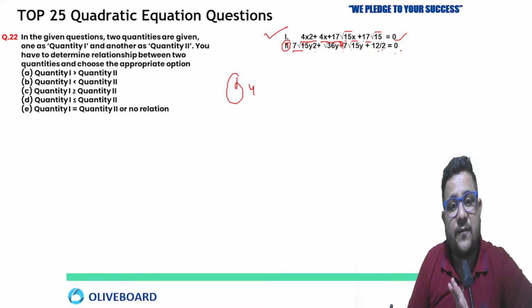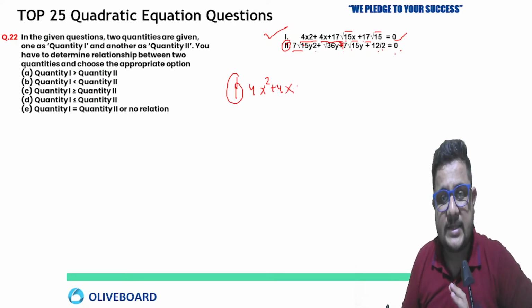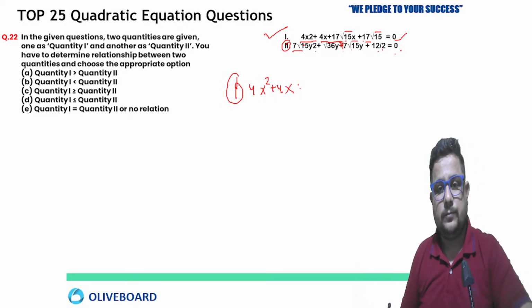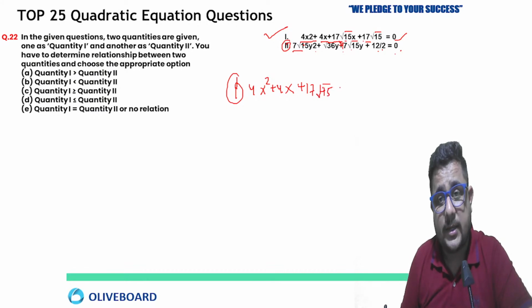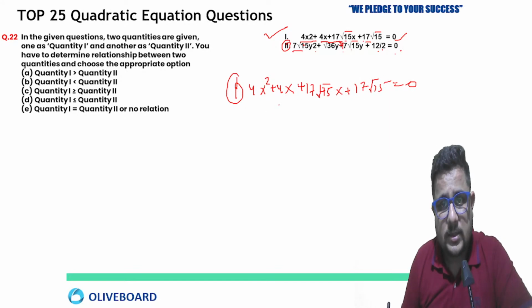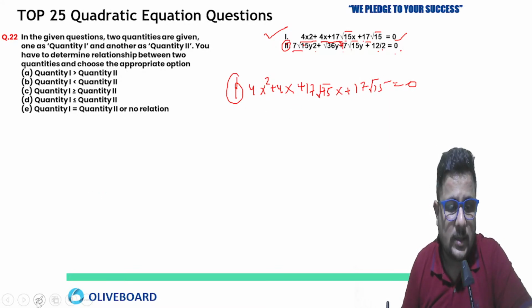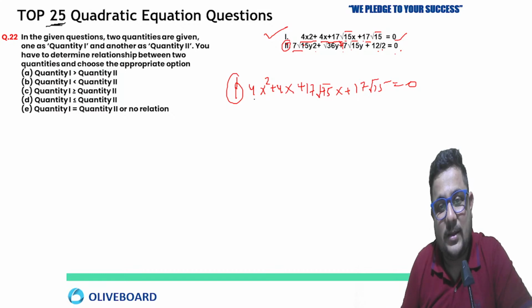First equation is what? 4x square plus 4x plus 17 square root 15x plus 17 square root 15 equals 0. So here if you check, see here, top 25, right?